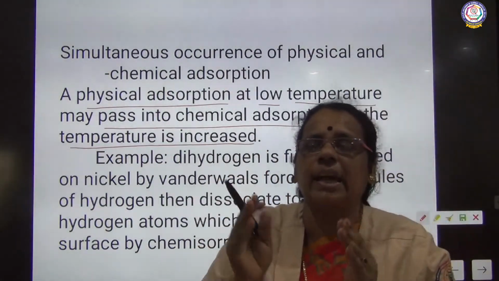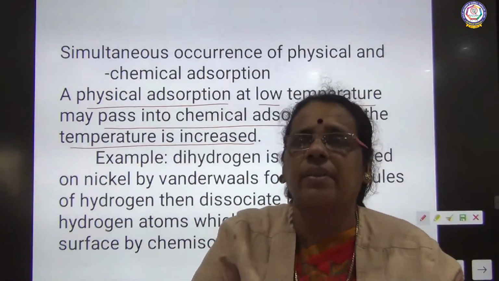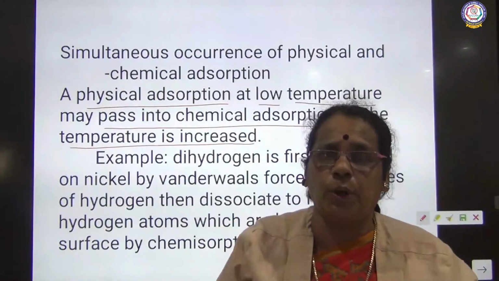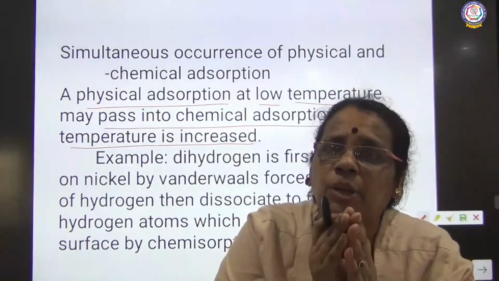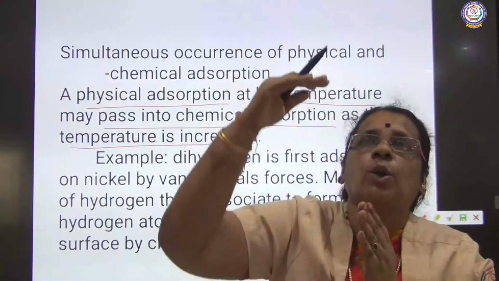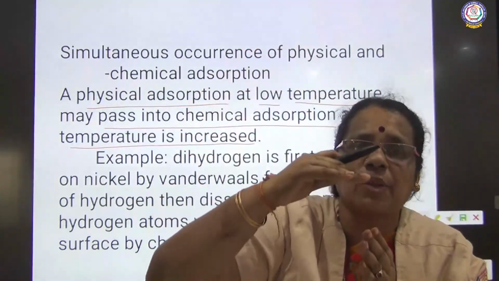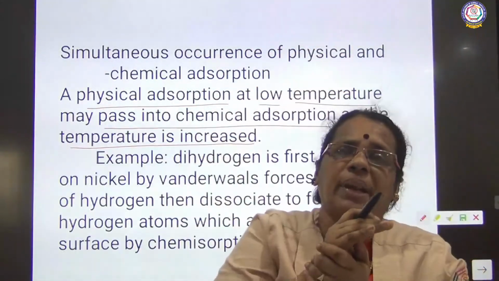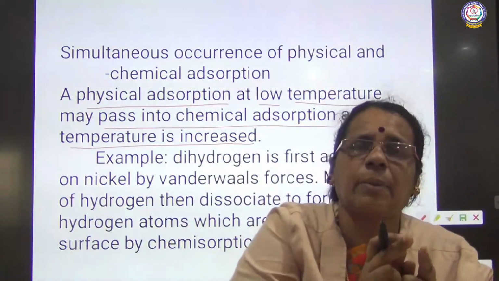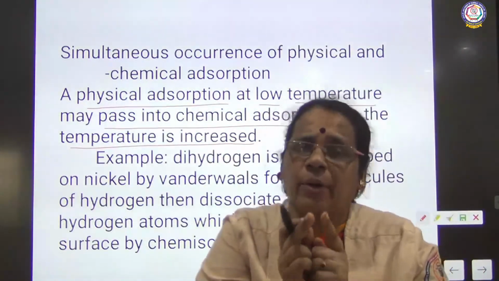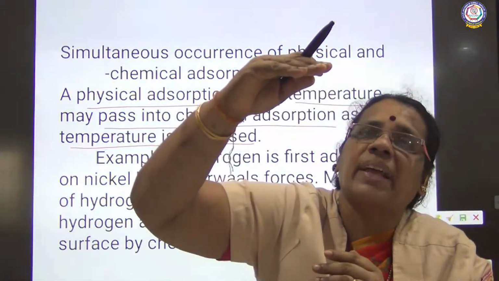So, we are discussing the simultaneous occurrence of physical and chemical adsorption. Already I told you, physical adsorption usually takes place at low temperature. When physical adsorption is to be converted into chemical adsorption, I have to increase the temperature.